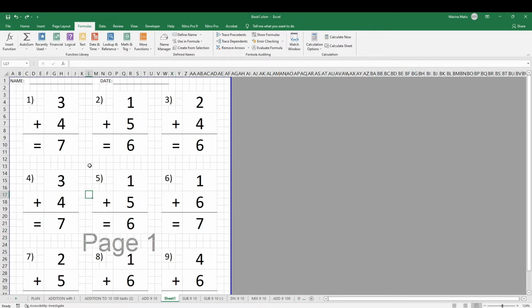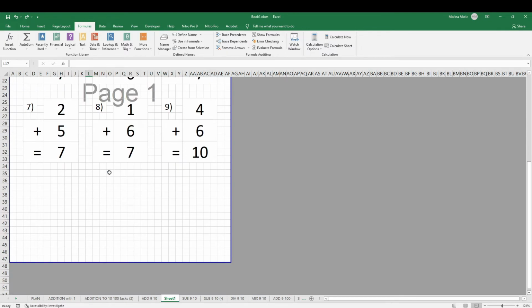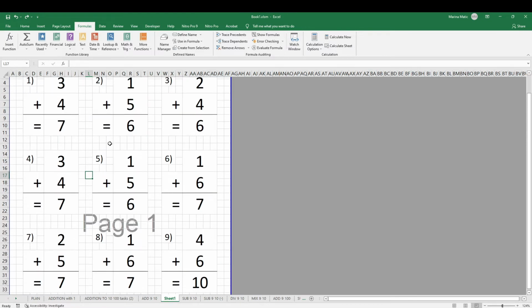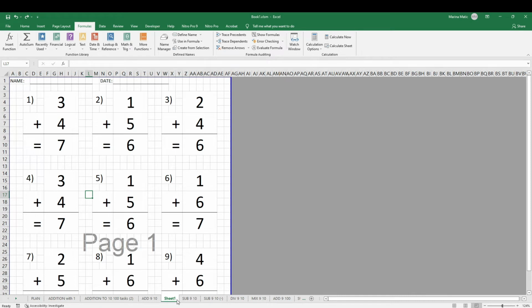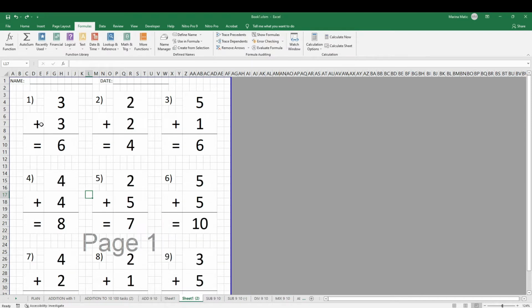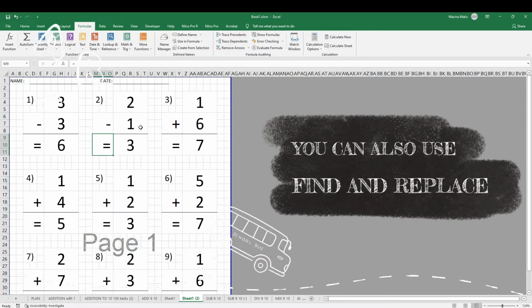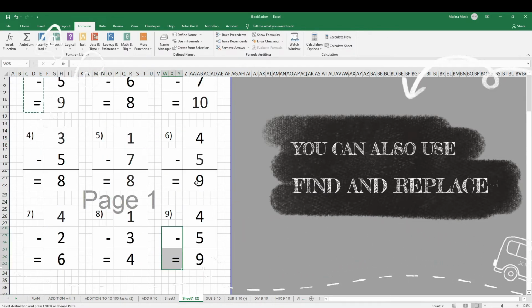How do we get all the other sheets? If you are happy with the settings and how the page looks, go to the sheet, right click on the sheet, choose move or copy, create a copy, and make a copy of that sheet. And now we're going to change this to minus, minus, minus.